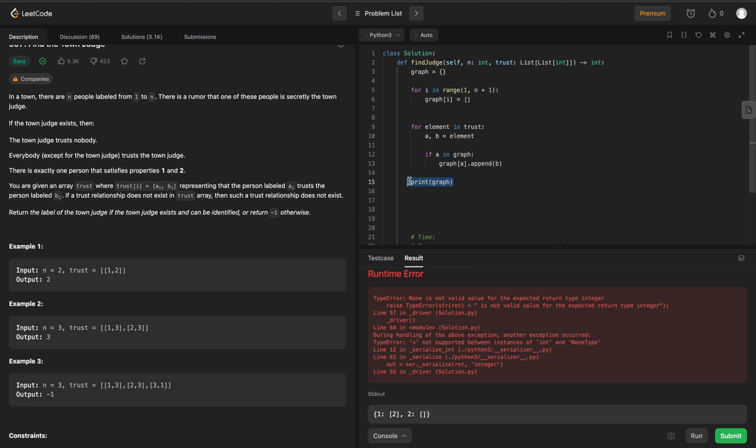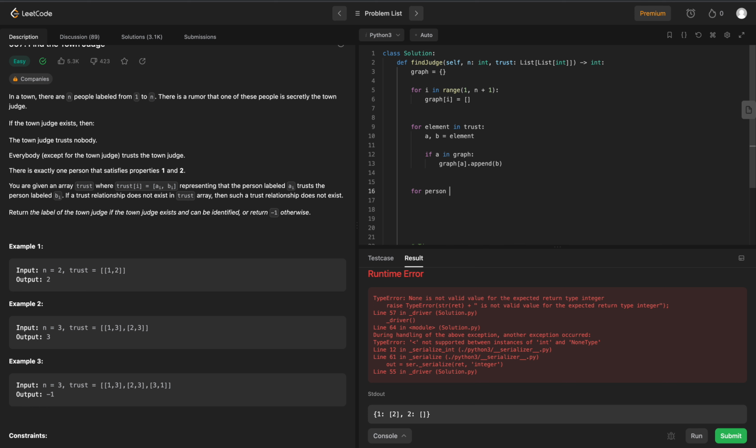So now that we have our graph built and our relationships added, how do we find the town judge? Well, we know that if there is a town judge, they're going to have no trust relationships, right? They won't trust anyone. So we're going to have to loop through our graph.